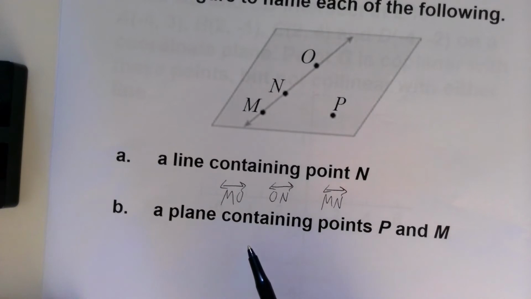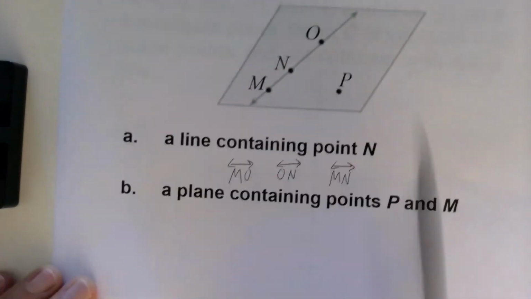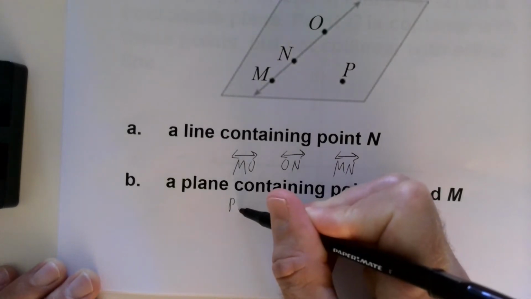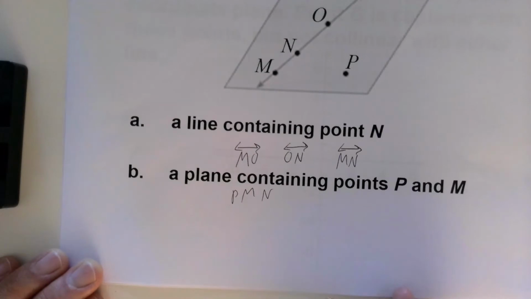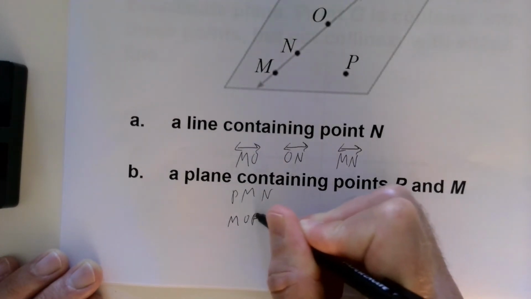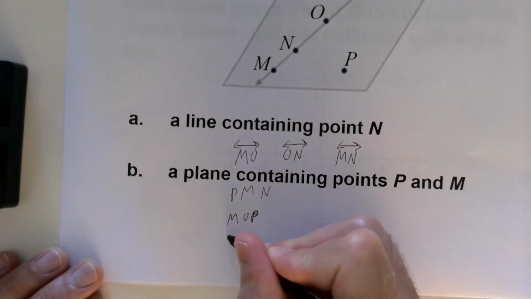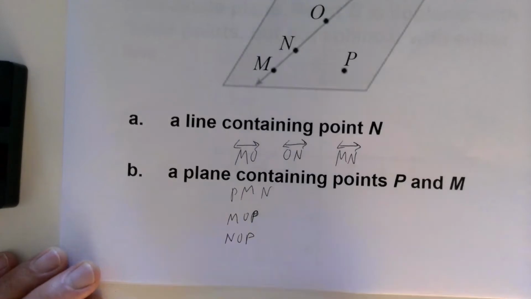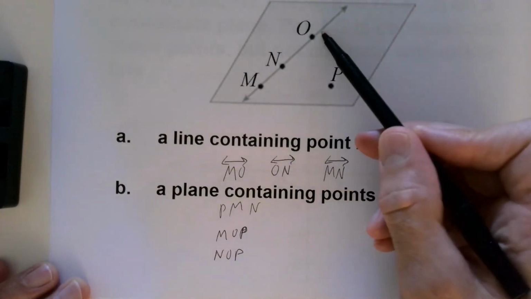A plane containing the points P and M. So basically, name this plane up here. I could say PMN. I could say MOP. Can mop the floor with that one. Or I could say, I don't know, PON or NOP. Nope. A lot of possibilities. Just make sure you do not use MNO because those are collinear.